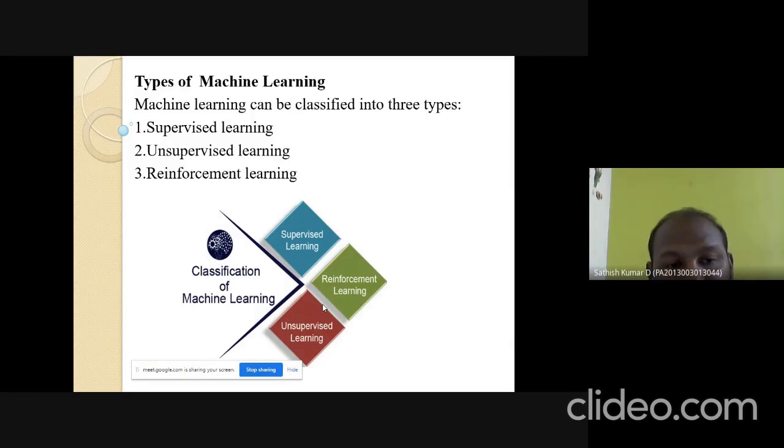The next one is unsupervised learning. Unsupervised learning means the algorithm is trained by the data itself. That is, there is no need to supervise here. In this concept, the student studies by themselves without the teacher. That is the concept of unsupervised learning. The third one is reinforcement learning. Reinforcement learning means that based on feedback, reward, and fine, the algorithm automatically tunes itself. Next, we will discuss them one by one.